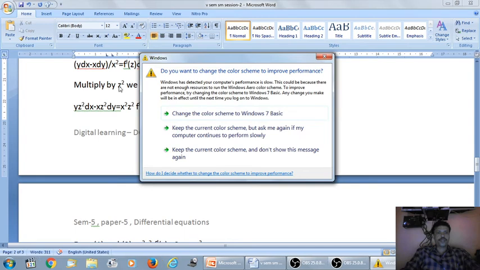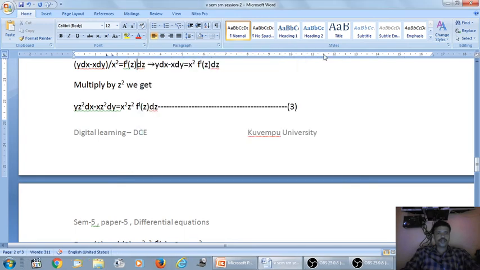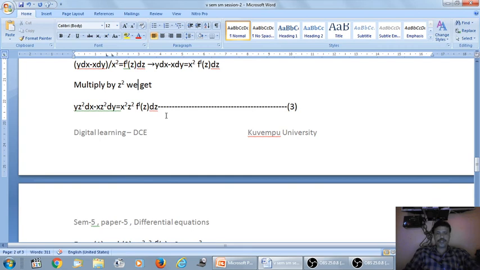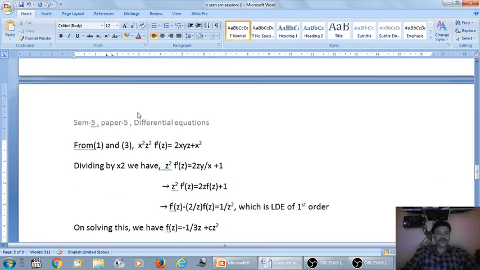Multiplying by z square, we get yz square dx minus xz square dy equal to x square z square f dash of z dz. Call this as 3. Compare 1 and 3. In place of x square z square f dash of z, we have 2xyz plus x square.